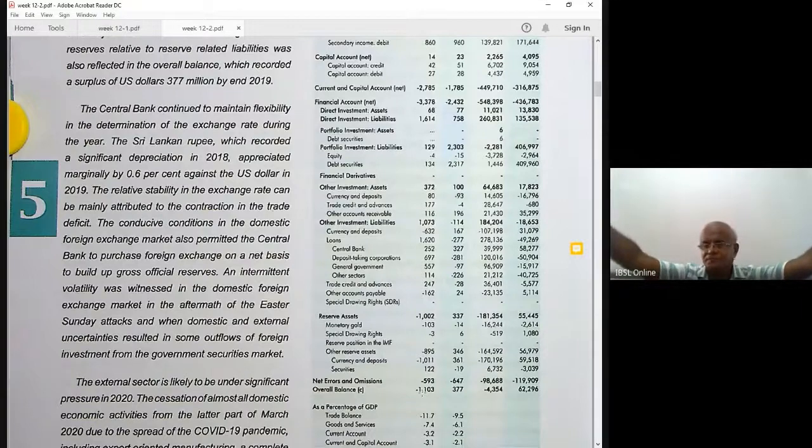The current account can improve while the trade account deteriorates. Current account surplus can improve. Why is that? Because you have other accounts also: the primary income account, service account, secondary income account. If one of these accounts improves, the current account still improves. If one of these accounts deteriorates, the deficit increases. Deterioration means the deficit increases. Improvement means either the deficit decreases or the surplus increases.